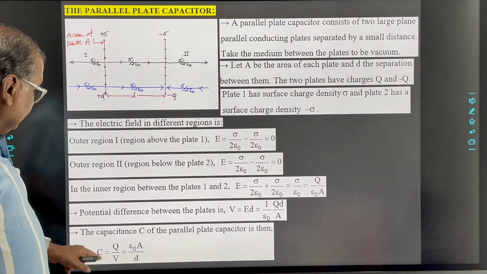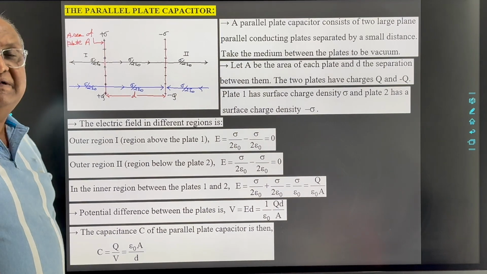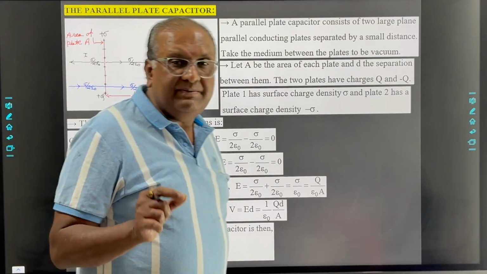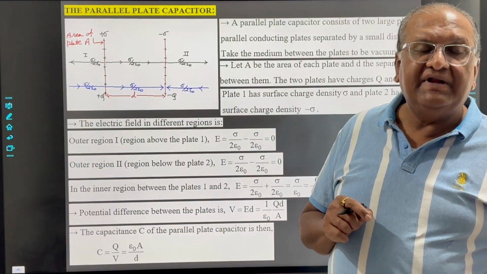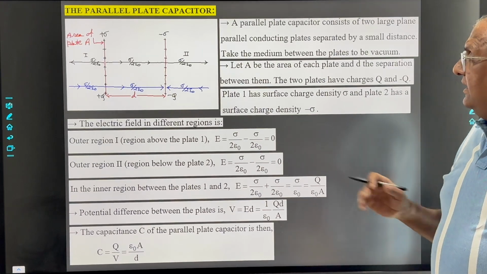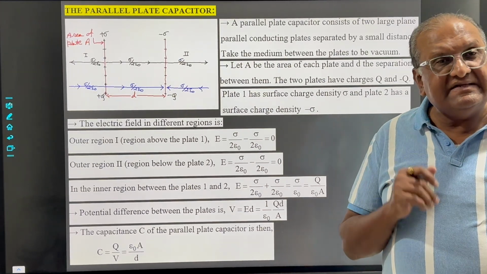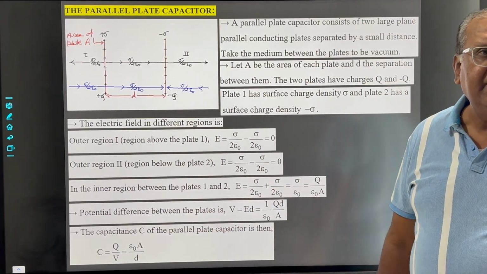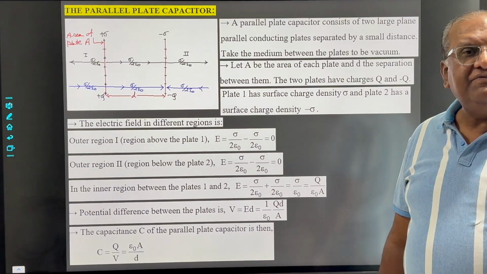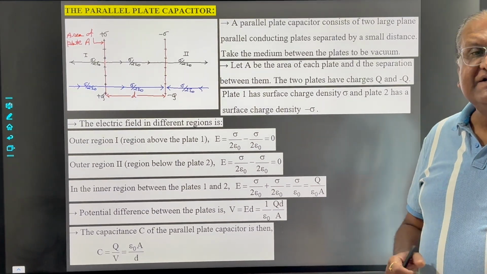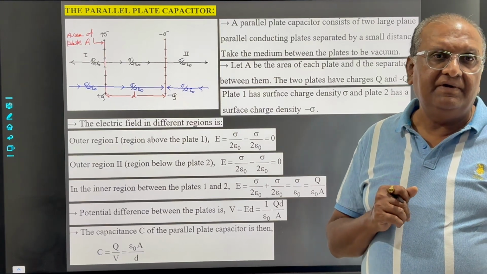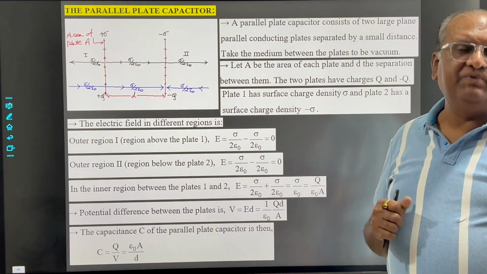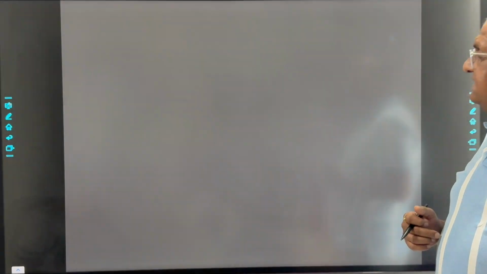So here we can see this thing, capacitance depends on the dimensions of the capacitor. It depends on the area of the plates and the separation between the plates. Clear? Now see here, in the previous topic we discussed this thing, the capacitance of a capacitor is measured in the unit farad. Farad is a tremendously large unit. Now how large is this one? Let's try to understand this thing.